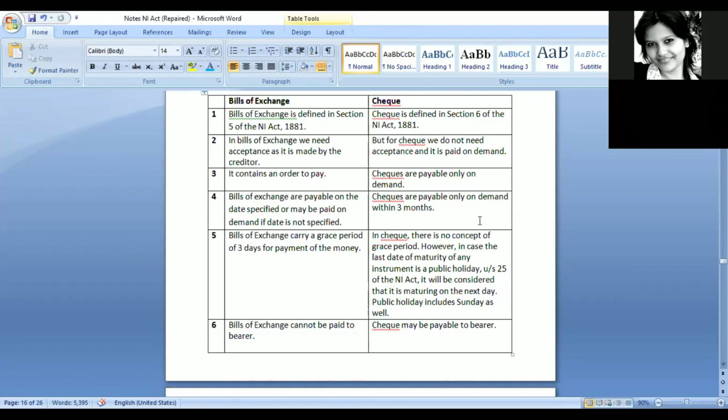But in case of check, what happens is that a time frame would be there, right? Whatever date is mentioned, from that particular day till 3 months the check would be valid. Within these 3 months, whenever the person demands the money, he would get that amount. But after 3 months, he will not be entitled to get the money. Why? Because the validity has already expired.